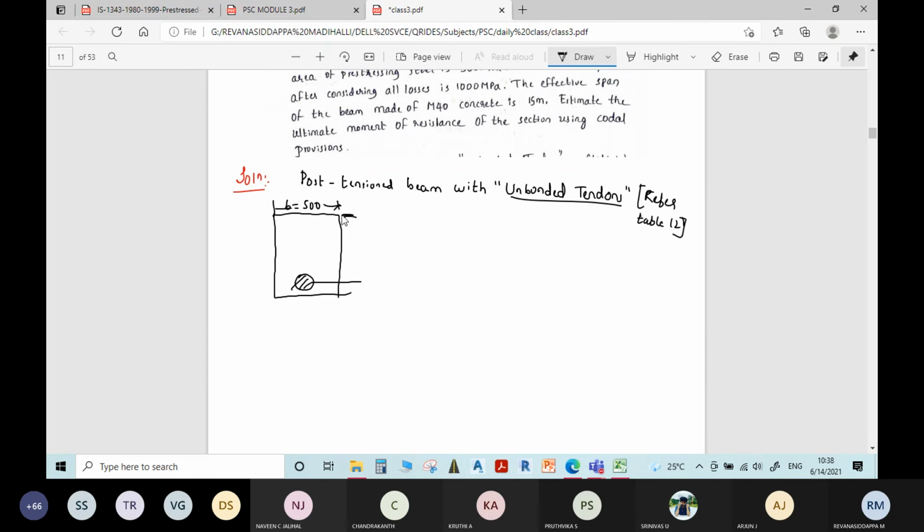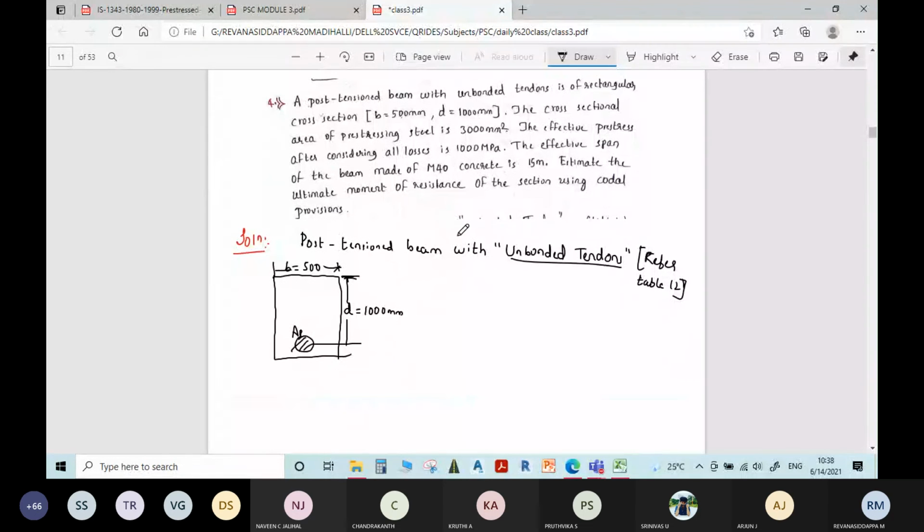It is directly given: d is equal to 1000 mm. Okay, this is pre-stressing steel. Now write other data given.